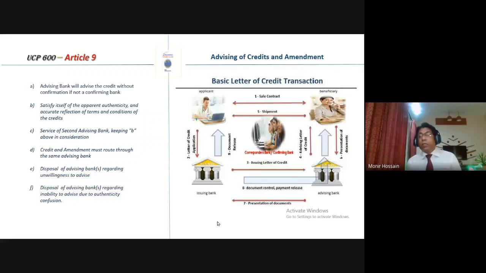But as a further arrangement, I have already told you that Bank of China is a large bank in China. Whenever Bank of China receives a letter of credit for advising from Bank Asia, though Bank of China may not have branches in some remote region, it will seek the recourse of another bank which has a relationship with Bank of China to advise the credit.